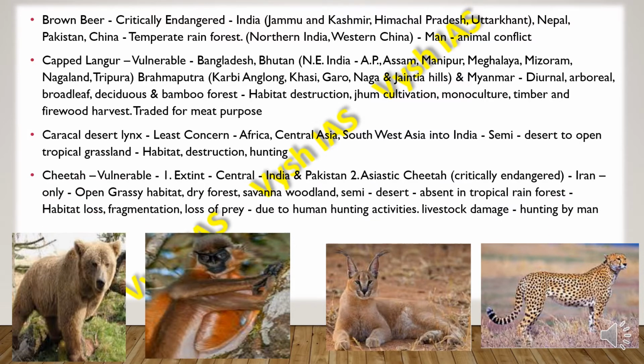Then we have the cheetah. The cheetah is also vulnerable, and it is extinct in central India and Pakistan. The Asiatic cheetah is critically endangered. It is found in Iran only, and it is found in open grassy habitat, dry forest, savanna woodland, then semi-desert region, and it is absent in tropical rainforests. They face habitat loss, fragmentation, loss of prey due to human hunting activities, livestock damage, and then hunting by humans also.